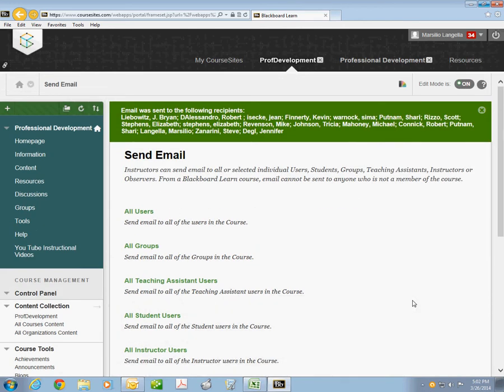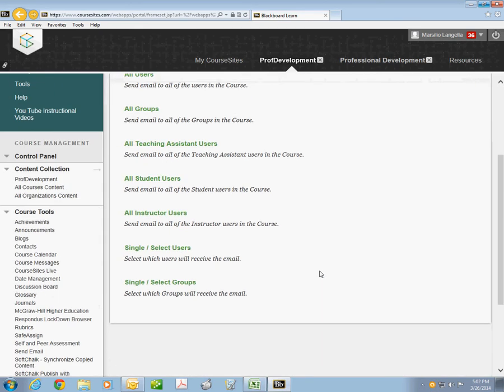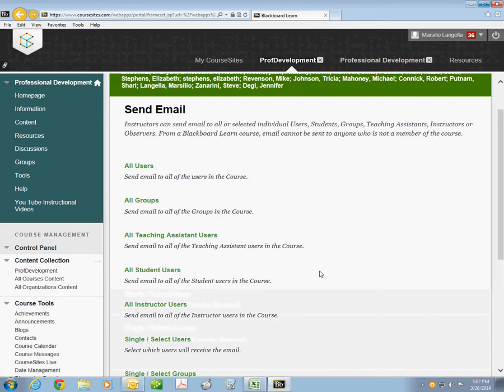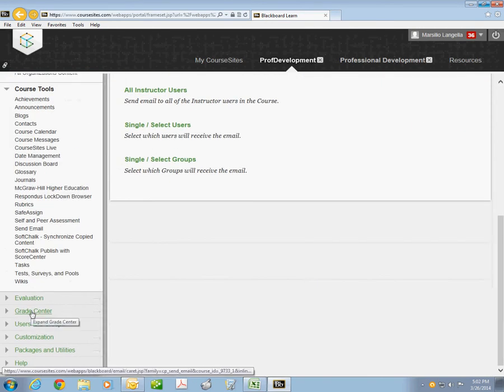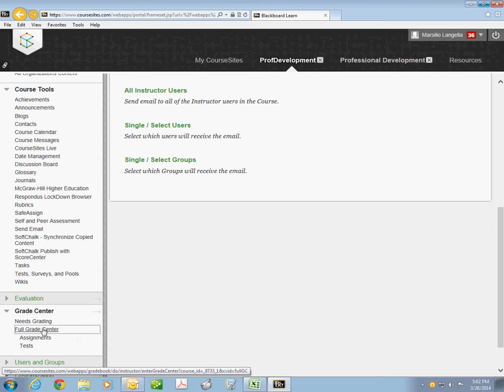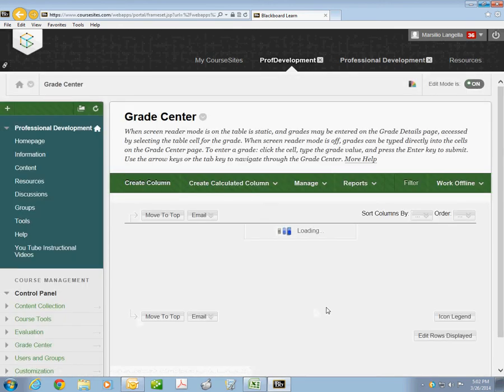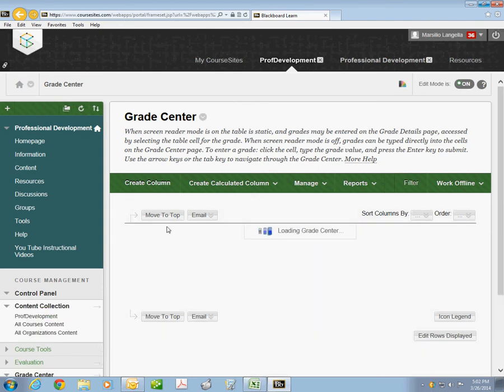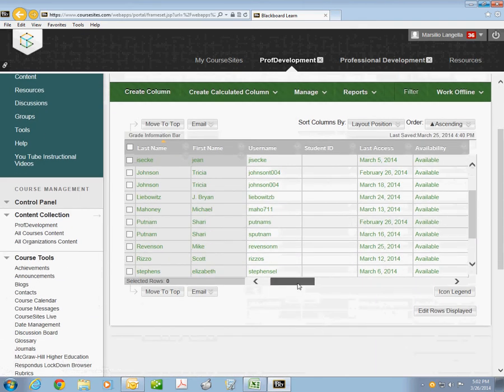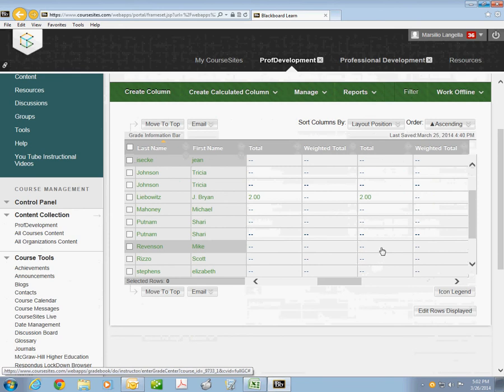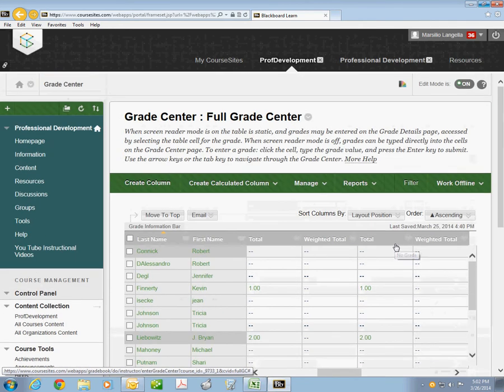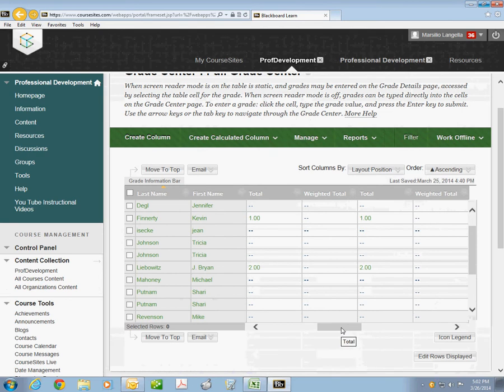And this way, the next thing we would do is we would actually be able to see the grade on the quiz. How would you do that? Well, if you look to your left, you go to Grade Center and you click Full Grade Center. And what will happen, you'll see a list of the students in your course on here. These are the students, and these are the quizzes that I have so far. For example, Brian Leibowitz got a 2, and Kevin Finnerty got a 1 on an assignment that I have on here.